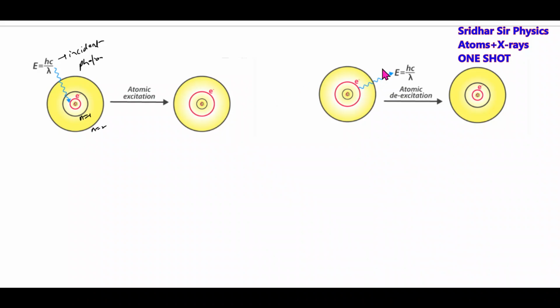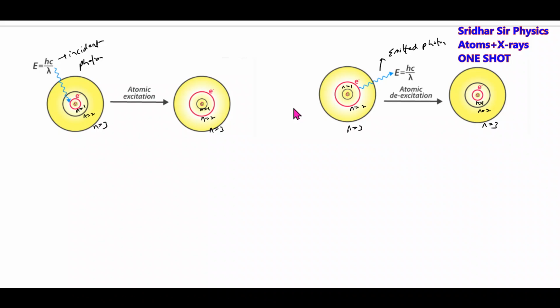Again it will undergo de-excitation. If it de-excites, it will emit a photon and return back to the ground state. This is n equal to 2, n equal to 1. Then again the electron will return back to the same ground state. This is called de-excitation. Your entire problem solving is this concept only. Watch this 2, 3, 4, 5 times. Digest it, understand, remember. All our atomic physics is based on this.